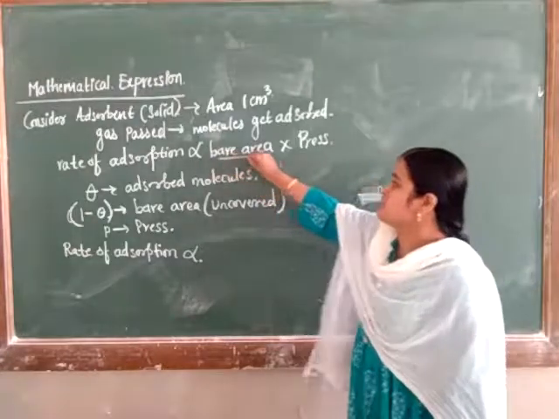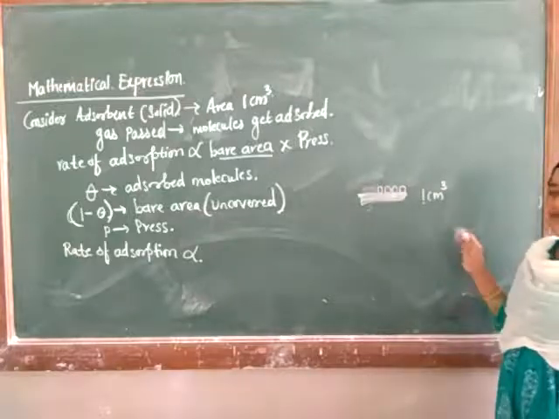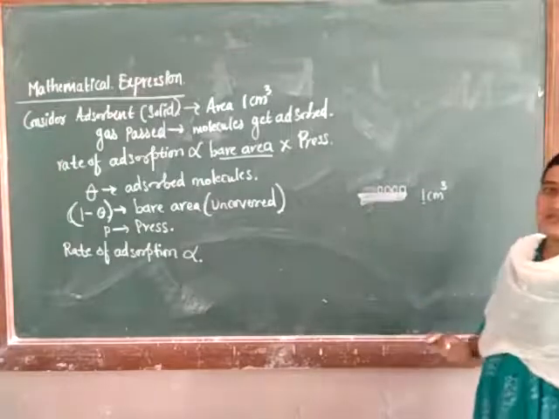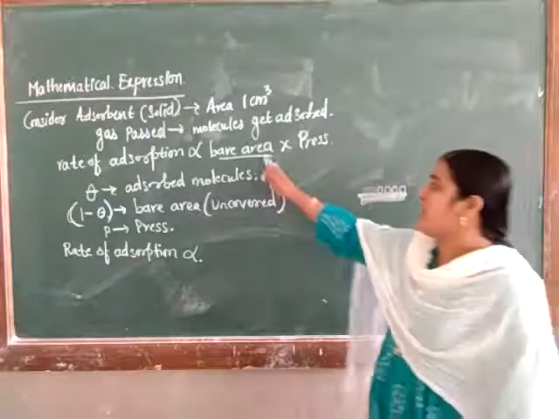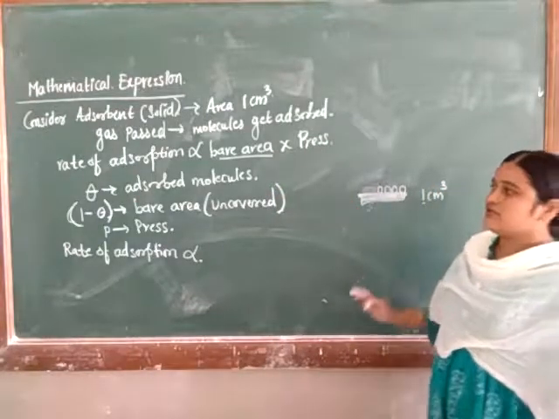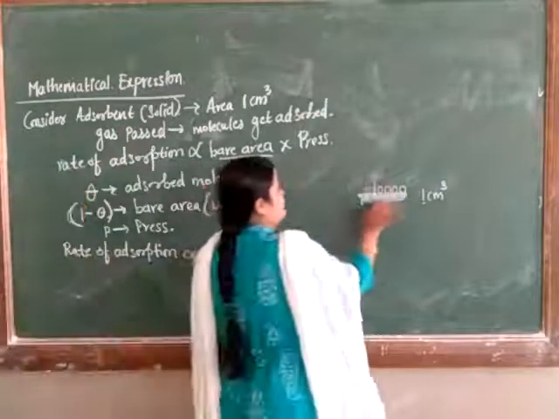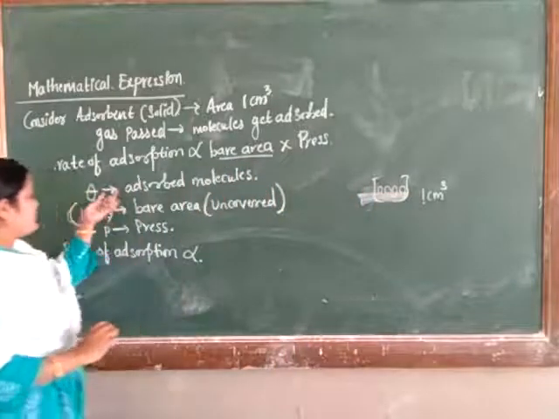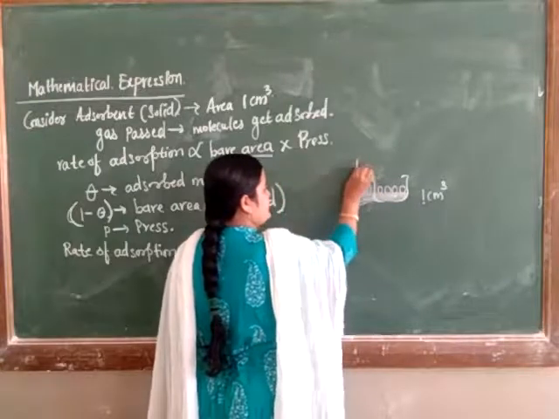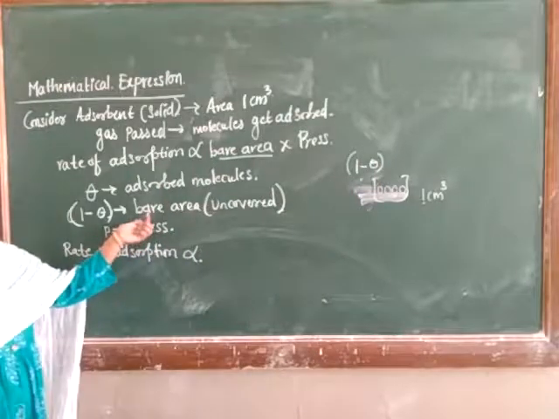Okay, we call this the bare area. How much is adsorbed, how much pressure is created, that is the pressure of the adsorption itself. So the rate of adsorption is directly proportional to the bare area into what? Pressure. Consider theta as the adsorbed molecules. The remaining unadsorbed molecules we can consider as 1 minus theta, that is our bare area, the uncovered area of the adsorbent.